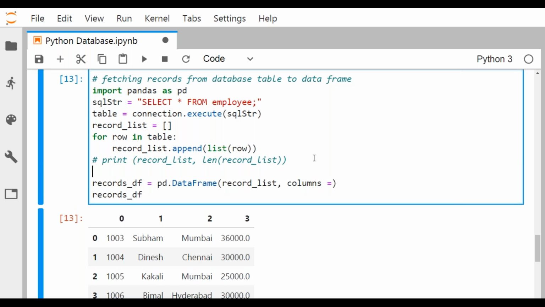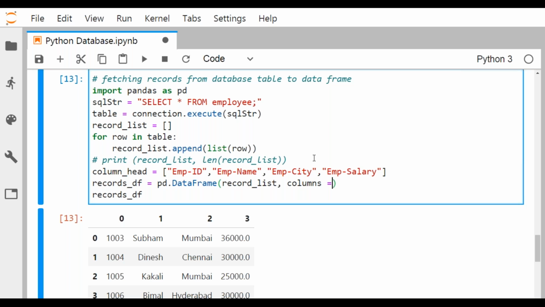We can also write it here, say column head. We can write this as column head is equal to EMP ID, then EMP name, and then EMP city, and then EMP salary.